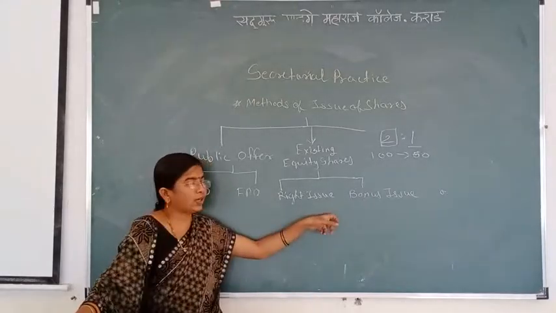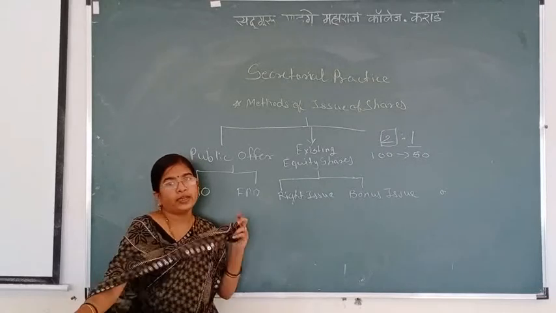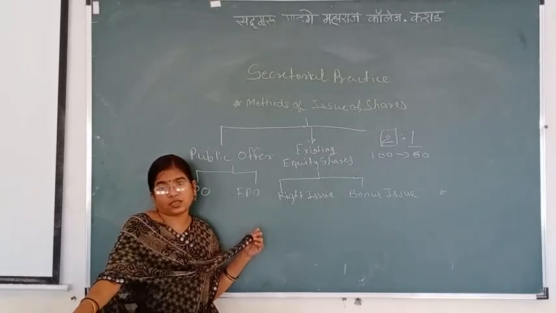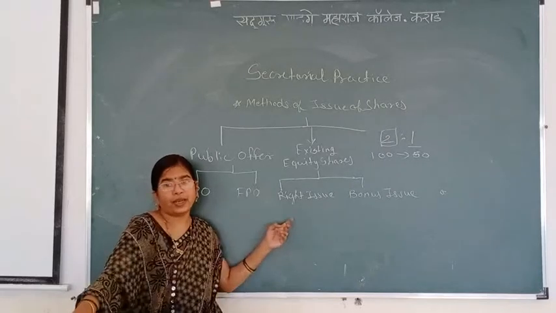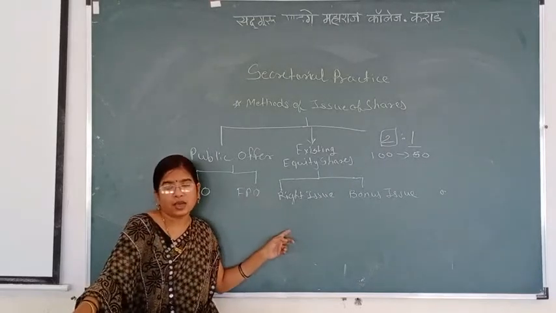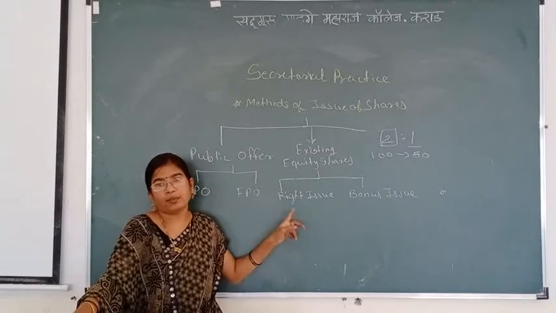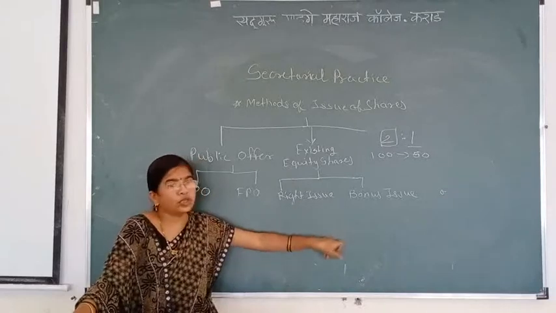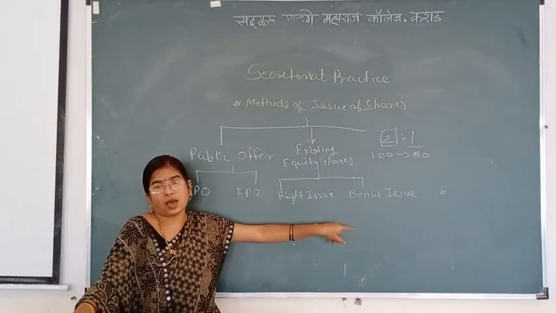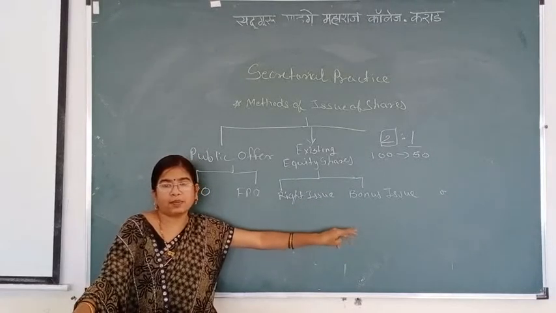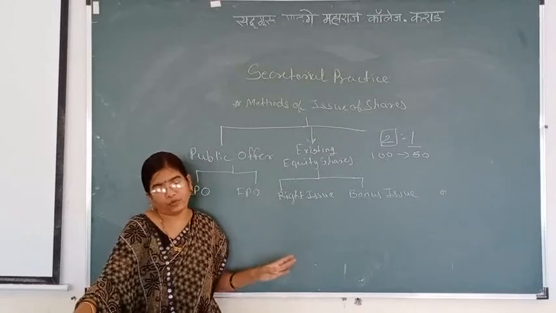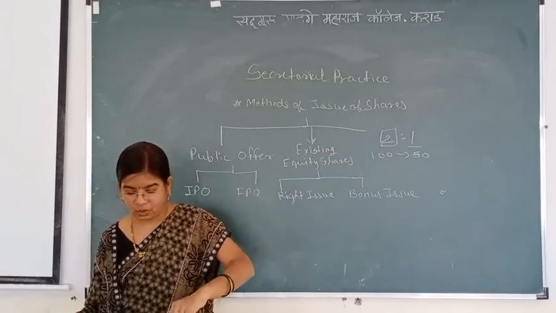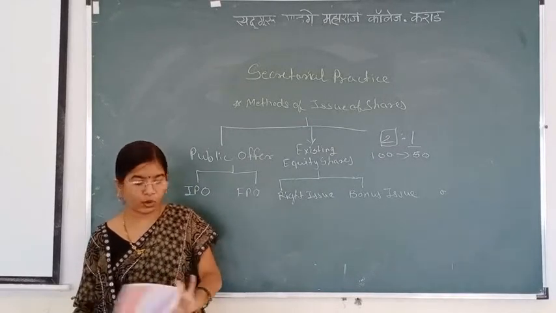The difference between rights issue and bonus issue: in a rights issue, the equity shareholders get the right to purchase the shares first, which means they don't get them free of cost. Rights issue is a right given by the company to equity shareholders to purchase the shares first, and bonus shares are free of cost shares, meaning the company gives these shares as a gift to equity shareholders. Next method is offering shares to existing employees.